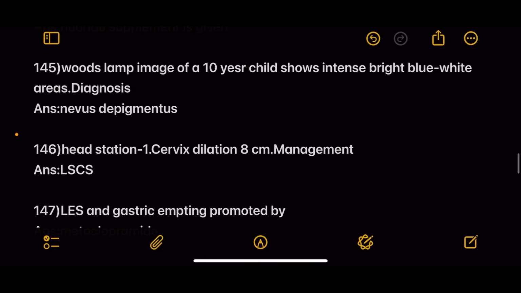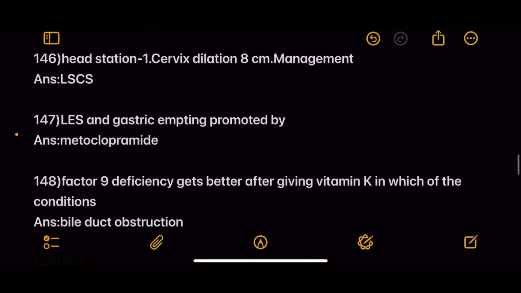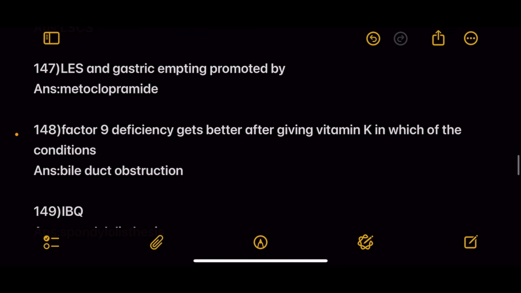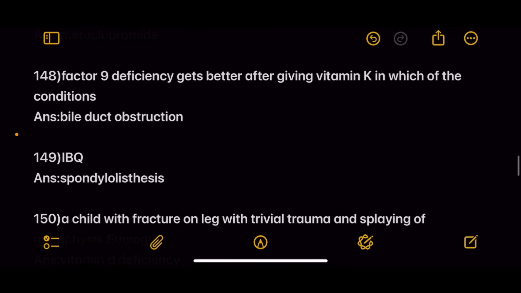Next, a person eating jowar rice develops osteoporosis. Answer is fluoride supplement is given. Next, Wood's lamp image of a 10-year-old child shows intense bright blue white areas. Diagnosis is nevus depigmentosus. Next, head station is -1. Cervical dilation is 8 cm.